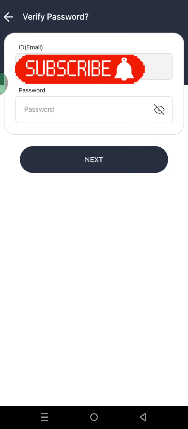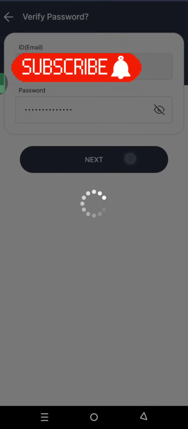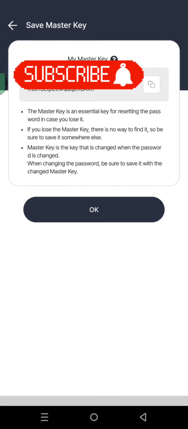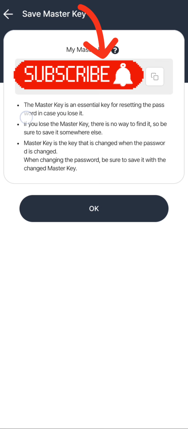I will just go ahead and insert my password. Once you have inserted your password, you click on next, and it is going to load up. You just have to be patient. You can see right now, the master key is this one right here. You are going to see your master key right here. And that is why if you look right here, you're going to see the master key is an essential key for resetting the password in case you lose it.